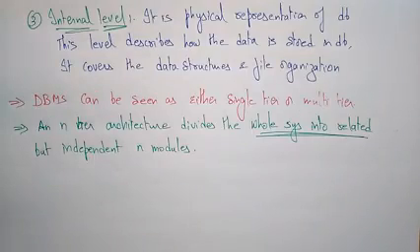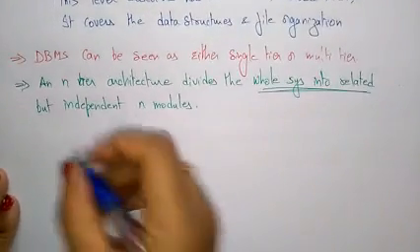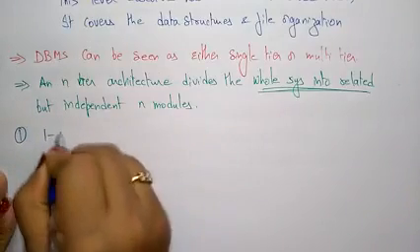So the database management system always follows the entire architecture, and it divides the whole system into related but independent modules, which can be independently modified, altered, changed, or replaced. Let us see what this tier architecture is. How will the database management system be divided into different tiers, and what will each tier indicate? Let us see the first one, one-tier architecture.